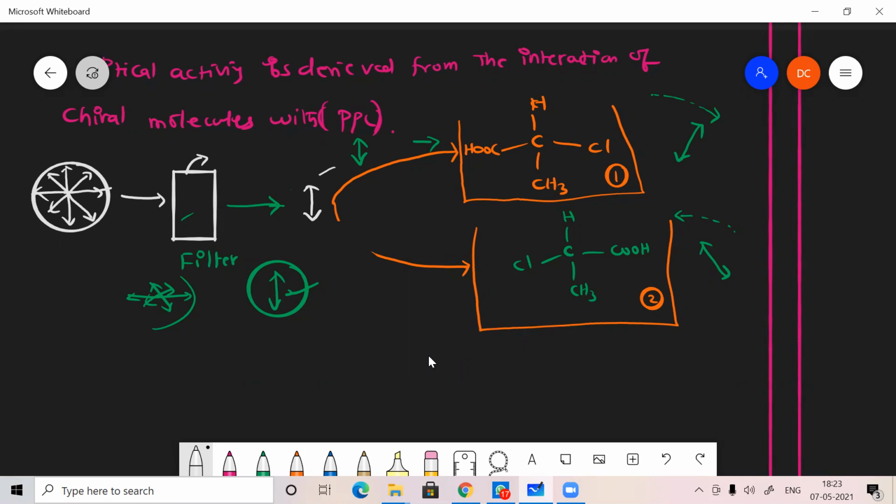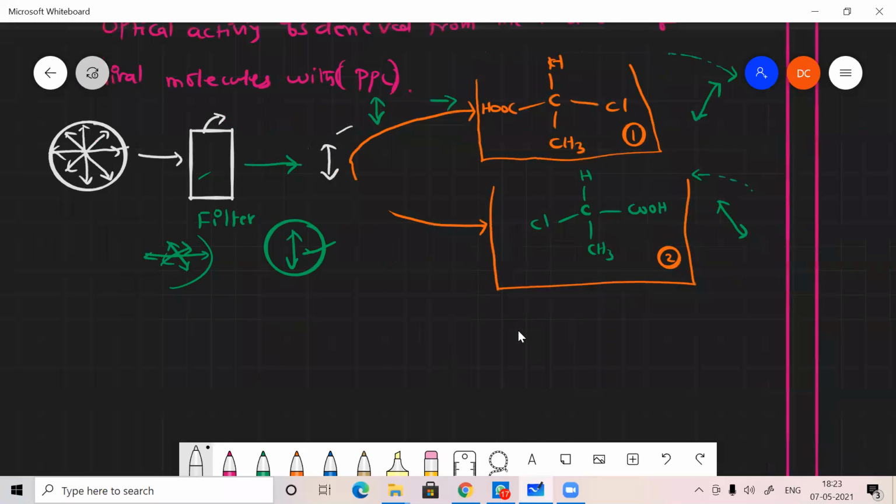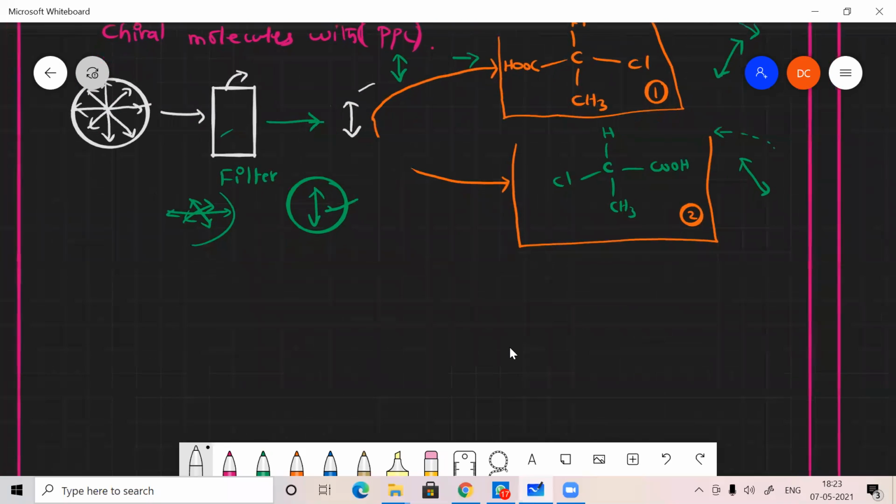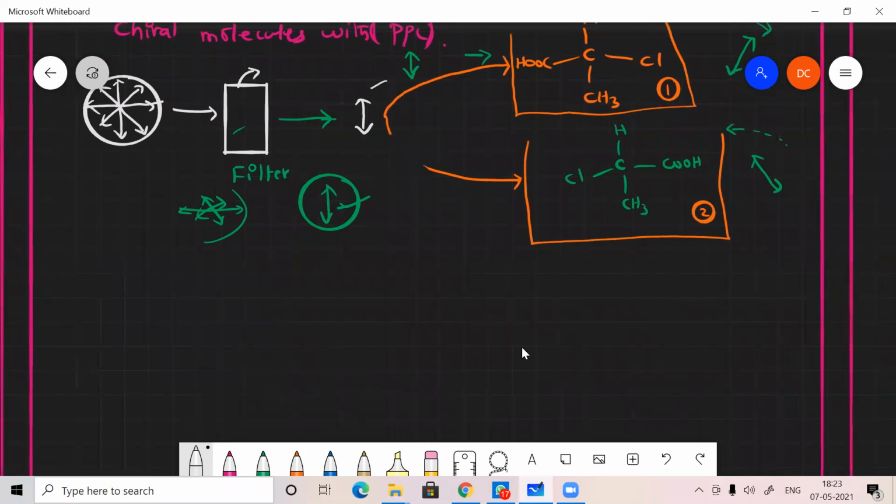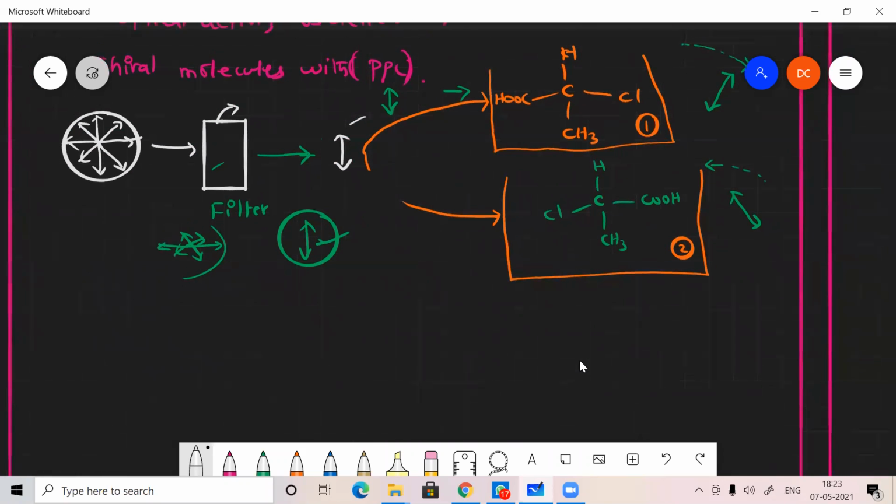Sir, can you say the factors affecting the rotation, whether it is clockwise or anti-clockwise? That may be based on the light source, the filter we have taken, and the compound. If you are not taking a chiral molecule, then it won't rotate anything. We have to take chiral molecules.